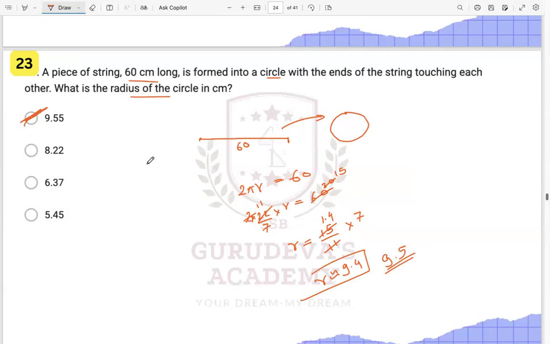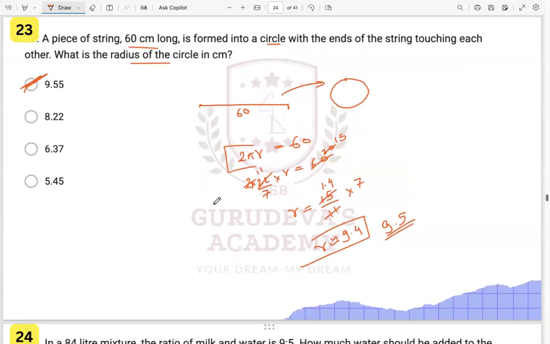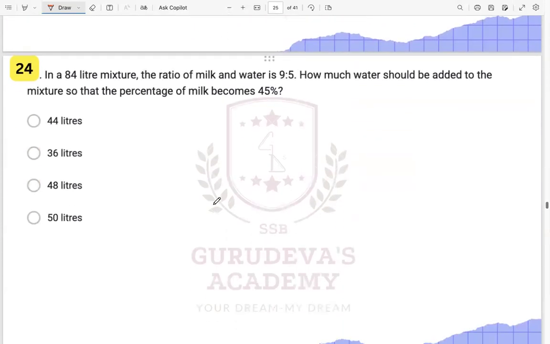So that's how we find it, right? Important here was that we have to find that this is the circumference, which was given to you over here, okay? All right. Then we have this particular question.